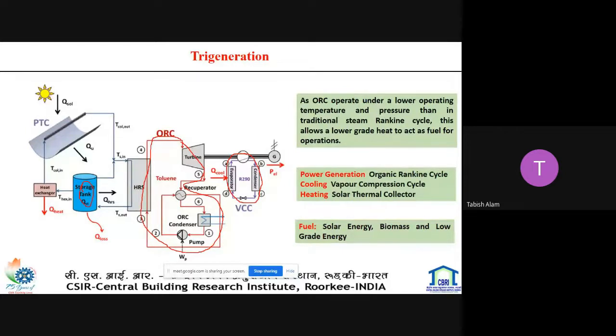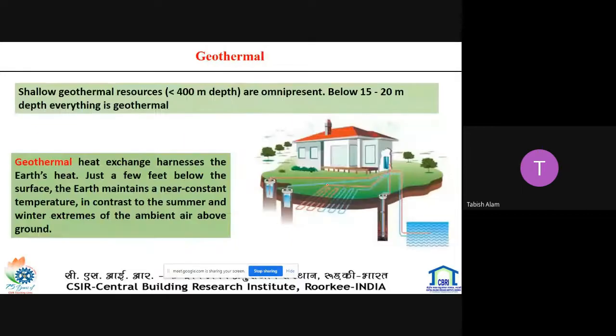As the organic Rankine cycle operates at a lower operating temperature and pressure than the traditional steam Rankine cycle, this allows lower grade heat to act as a fuel for operation. So power generation is produced utilizing the organic cycle. Cooling can be produced by the vapor compression cycle and heating by a solar thermal collector.